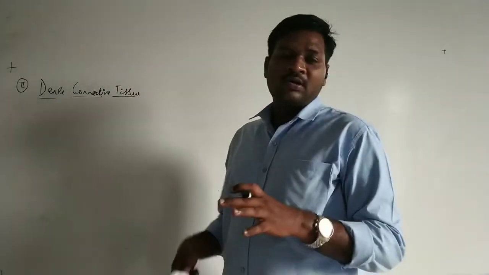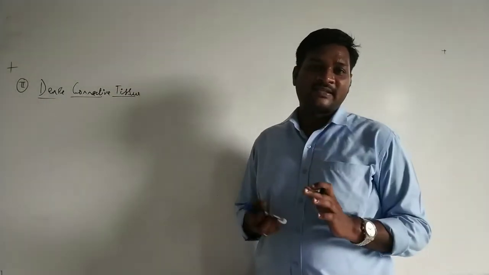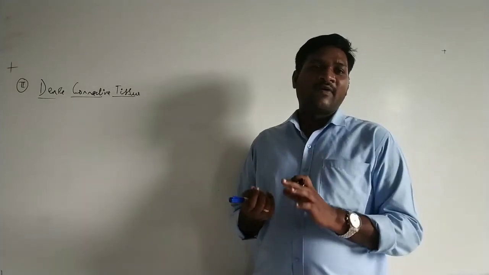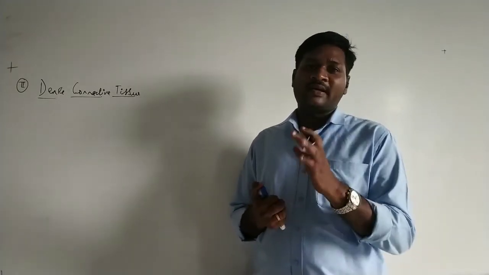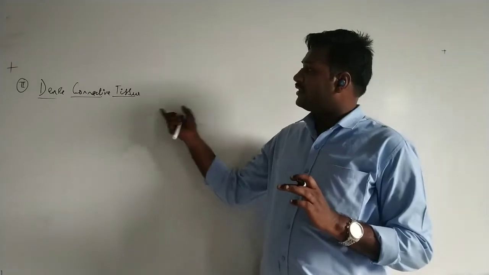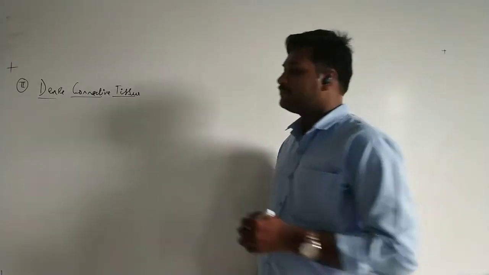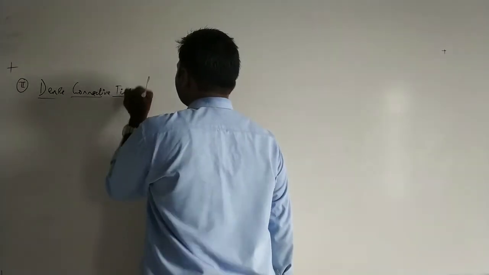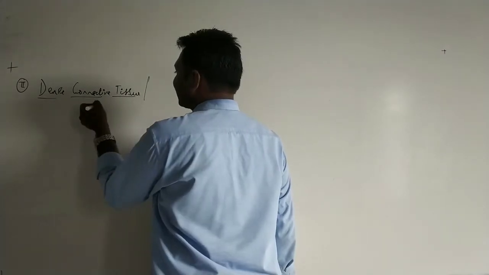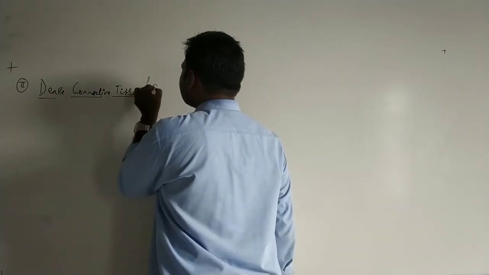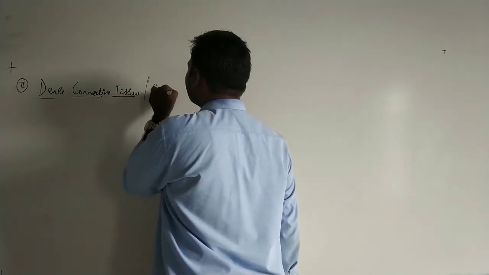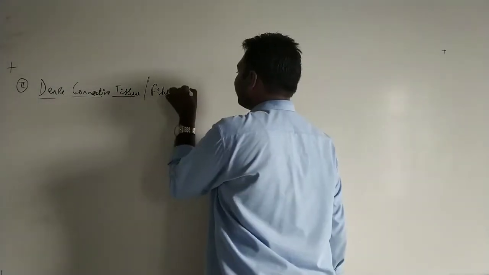See, dense connective tissue generally consists of fibrous cells, the main fibers like collagen and elastin fiber, right? So the dense connective tissue is also referred to as the fibrous connective tissue. You can also write dense connective tissue or fibrous connective tissue.